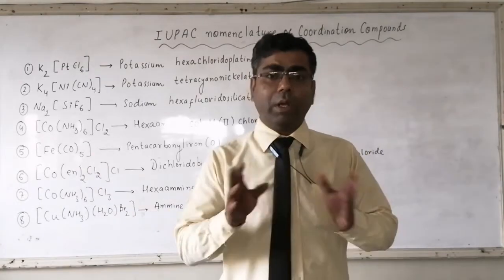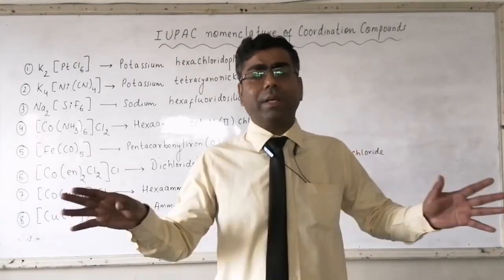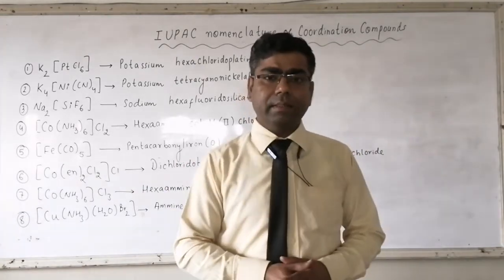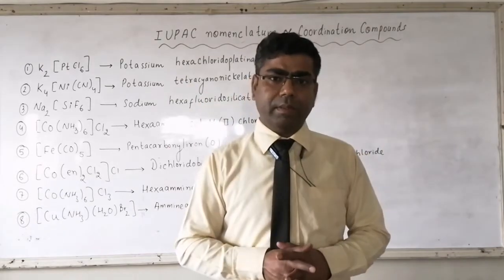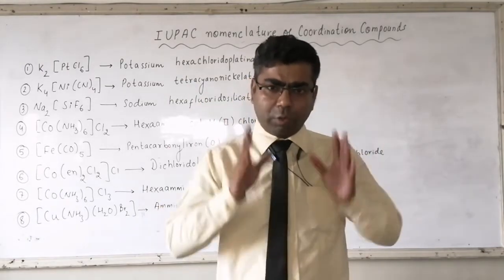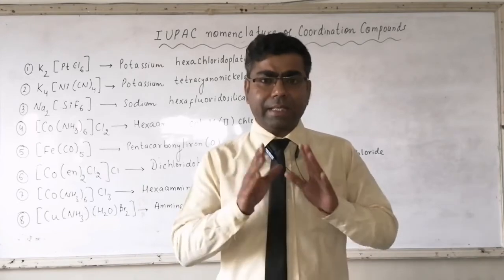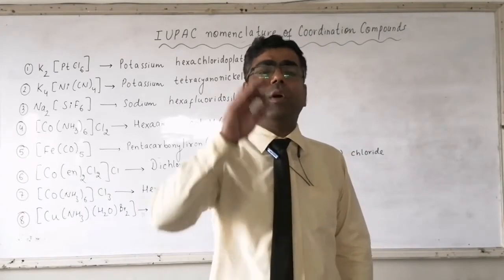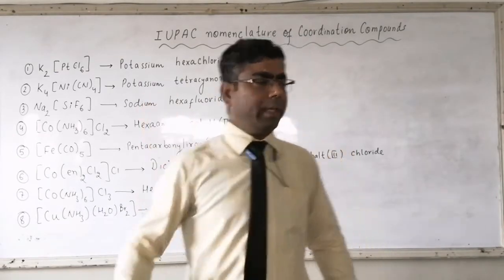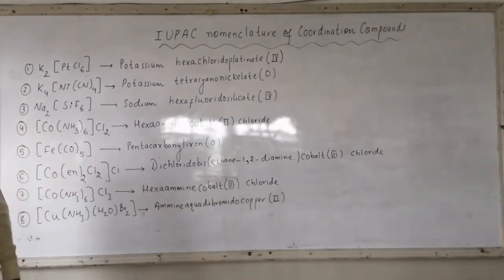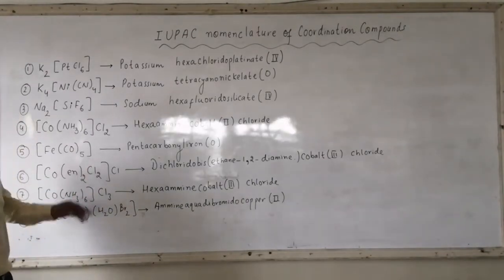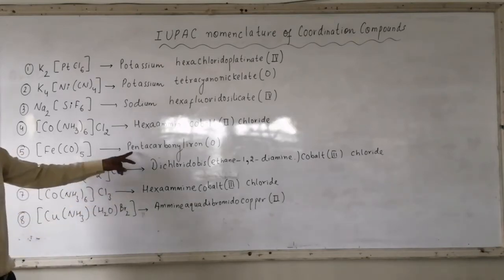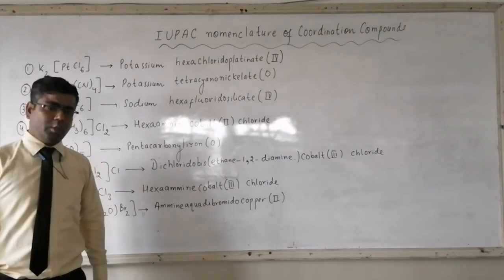carbon monoxide is a neutral molecule. It means it is a neutral ligand. There is no charge over carbon monoxide. If it is NH3, if it is H2O or anything else, charge should be absent. So if in a homoleptic complex the ligands are neutral molecules, then the oxidation state for the central metal atom will always be 0. So here CO, carbon monoxide, whenever carbon monoxide is there, we write carbonyl as the name of the ligand. So it is pentacarbonyliron in bracket 0.